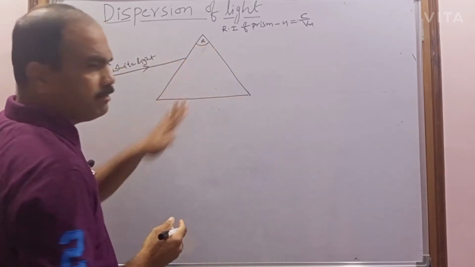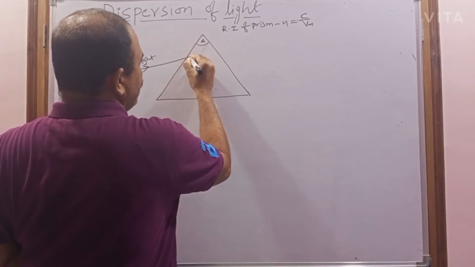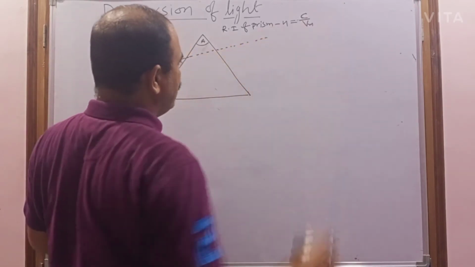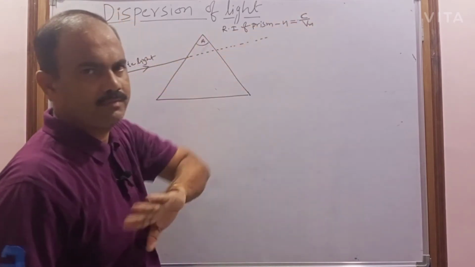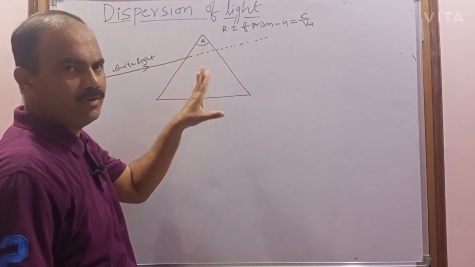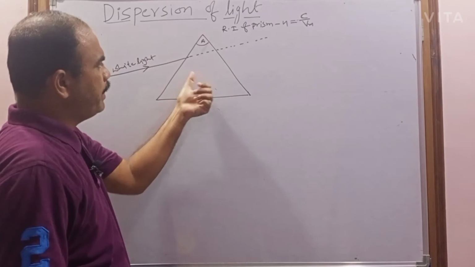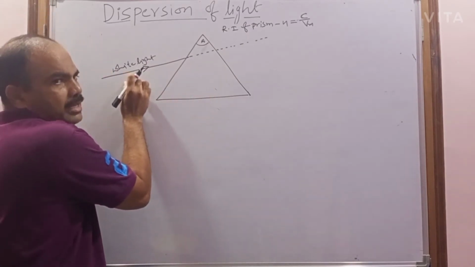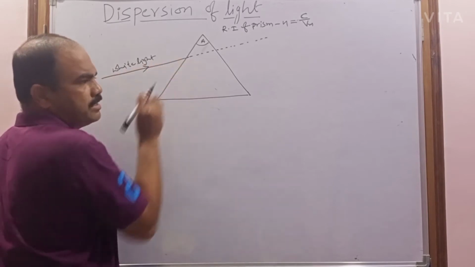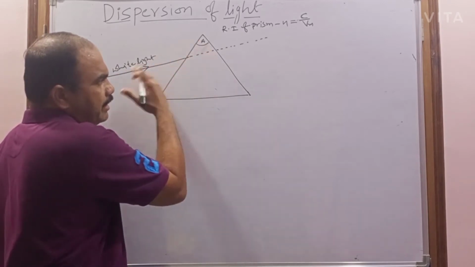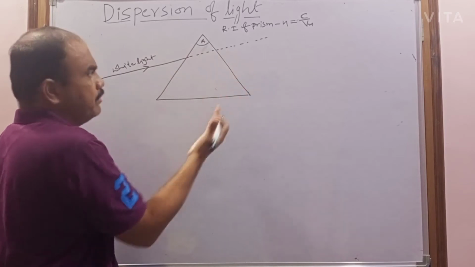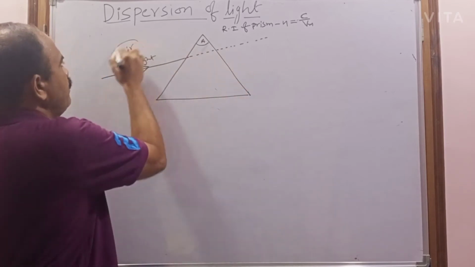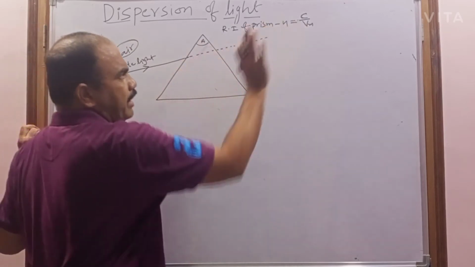If there is no prism, what happened? All these 7 colors will continue along the same path without a deviation. But because of this prism, what is happening? When all these 7 colors traveling along the same path enter the next medium, so far they traveled in the air, now they will enter the prism of refractive index n.